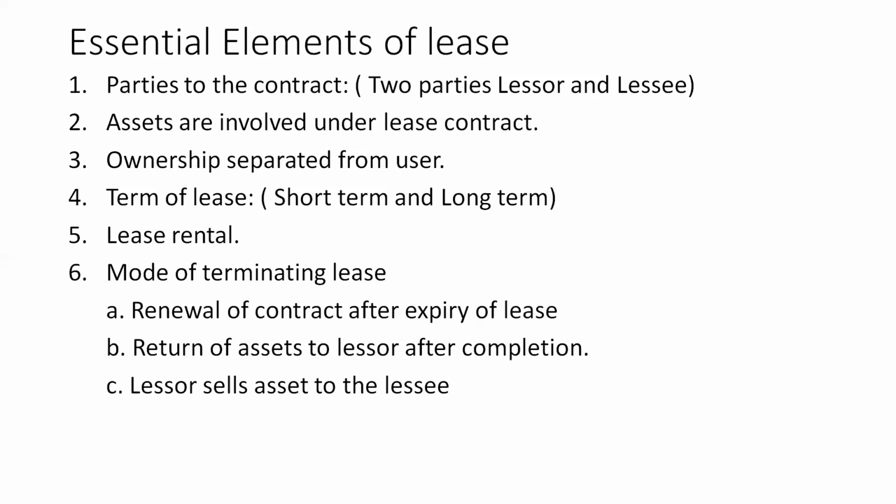In certain cases, at the end of the contract, if the contract ends with the transfer of ownership, then the lease will come to an end and the buyer becomes the owner. But from the beginning till the end of the contract, the ownership always lies with the lessor. So ownership is separated from the user. The user never becomes the owner in a lease contract.